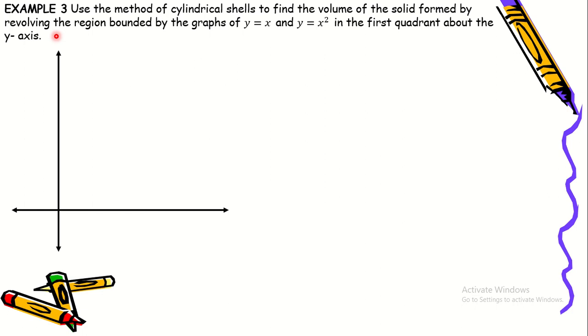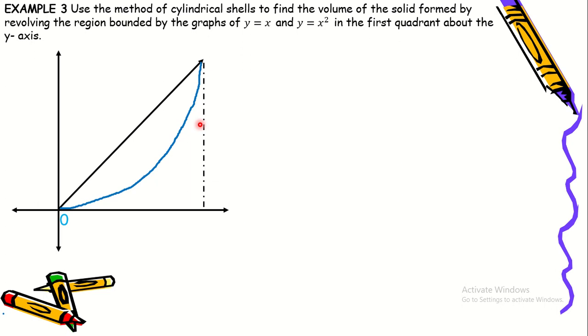So, okay, draw muna natin yung picture. Sabi dyan, we have the region bounded by the graphs of y is equal to x. So ito yung graph ng y is equal to x, and then ito naman yung right portion ng graph ng y is equal to x squared. So ang gagawin natin ay, so this will be 0 and until 1. Okay, so we will rotate this about the y-axis. So itong y-axis, yan yung axis of rotation natin.